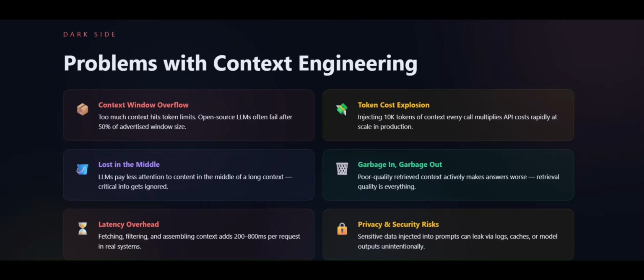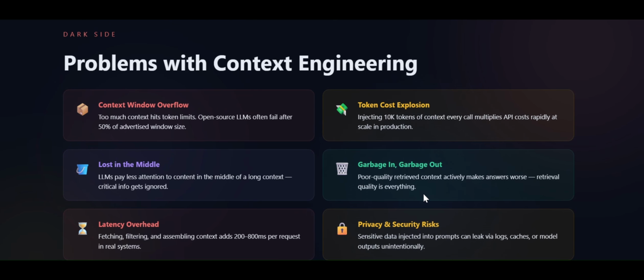You should also know the dark side of context engineering before you apply it. Sometimes there is a problem called context window overflow. Too much context hits token limits. Open source LLMs often fail after 50% of the advertised window size. Lost in the middle: LLMs pay less attention to the content in the middle of a long context. Critical info gets ignored. Latency overhead: fetching, filtering, and assembling context adds 200 to 800 milliseconds per request in real systems. Token cost explosion: injecting 10k tokens of context every call multiplies API cost rapidly at scale in production.